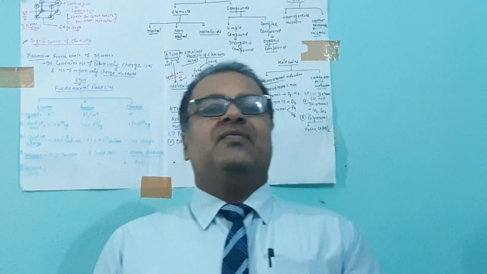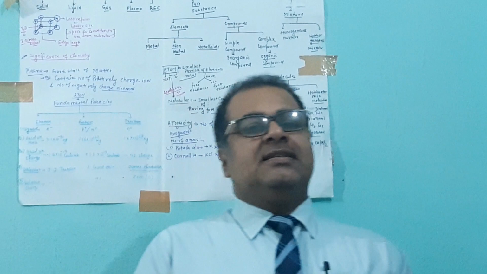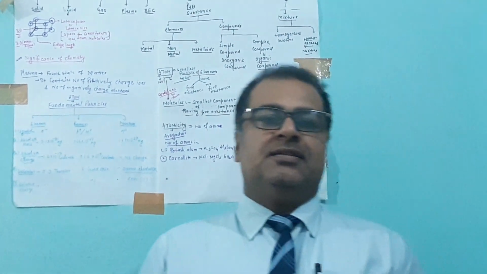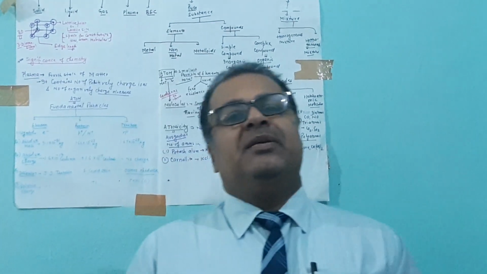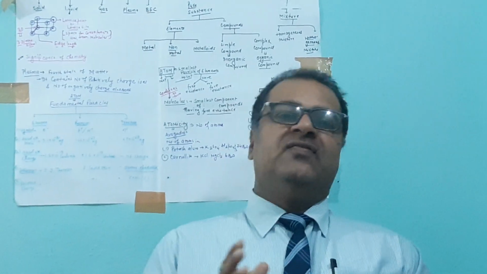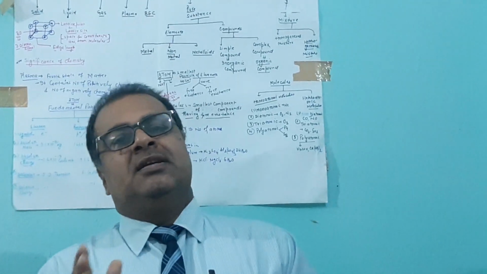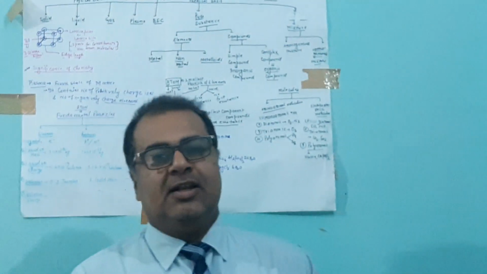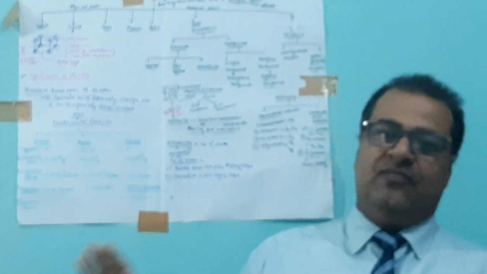The first volume contains these 7 chapters. Number one is some basic concepts of chemistry. The second chapter is structure of atom. Third is periodic classification of elements. Fourth is chemical bonding. Fifth is states of matter. Sixth chapter is thermochemistry or thermodynamics. And chapter 7 is chemical equilibrium. These are the chapters of volume first.